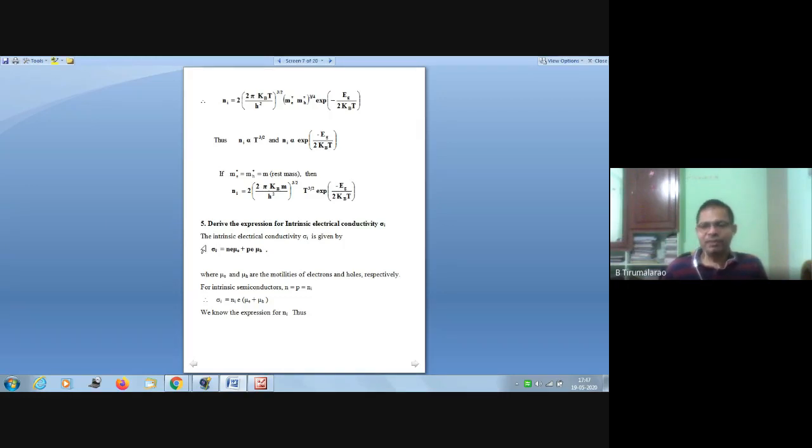Whereas in the case of an N-type semiconductor, the majority current is due to electrons and the minority current is due to holes. In a P-type semiconductor, the majority current is due to holes and the minority current is due to electrons. But in the case of an intrinsic semiconductor, there is no majority or minority current; half the current is due to electrons and half the current is due to holes.